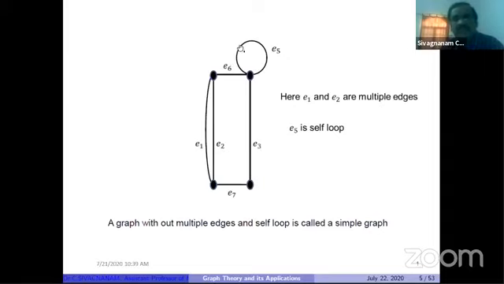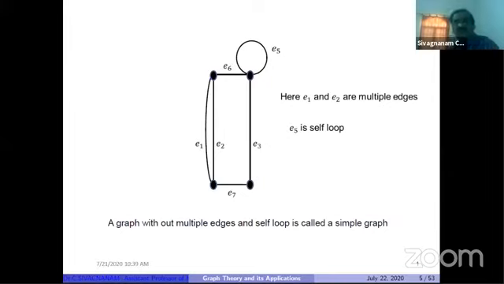But you can think about this E5. This is an edge, and every edge has two ends. But this edge E5 has only one end. So this type of edge is called a self-loop.